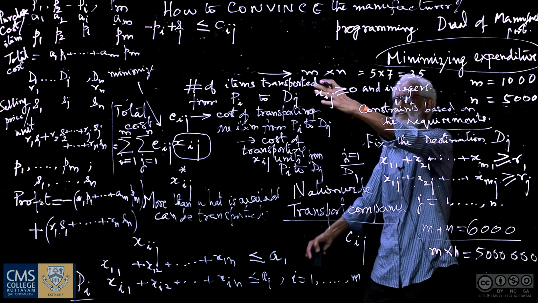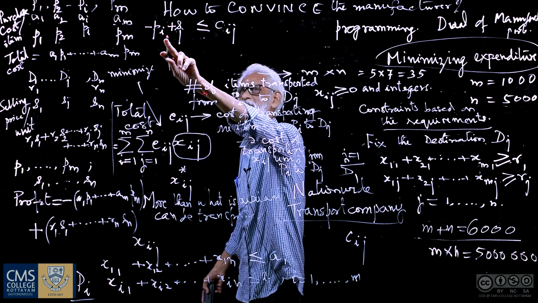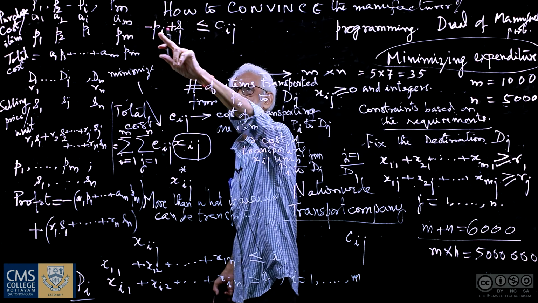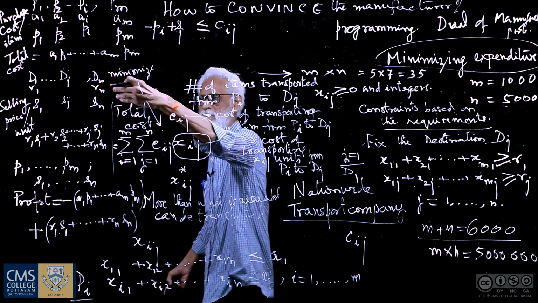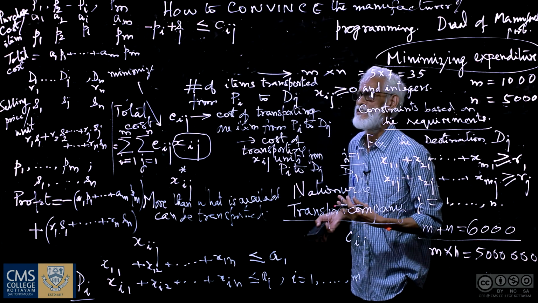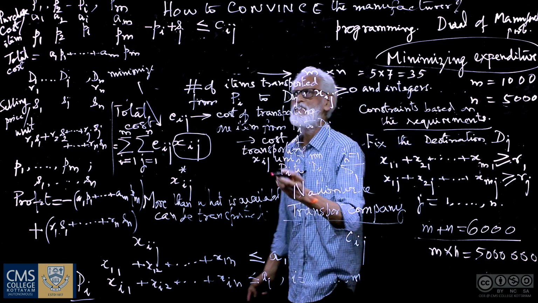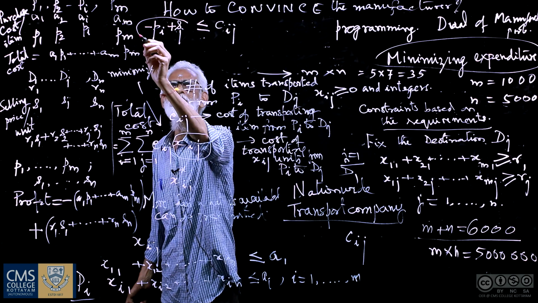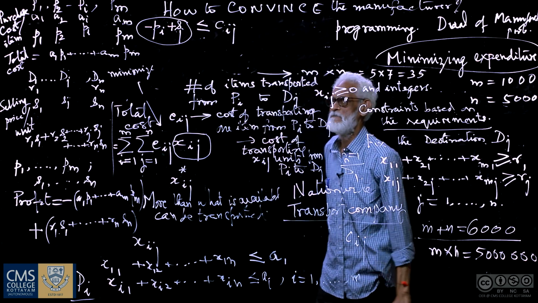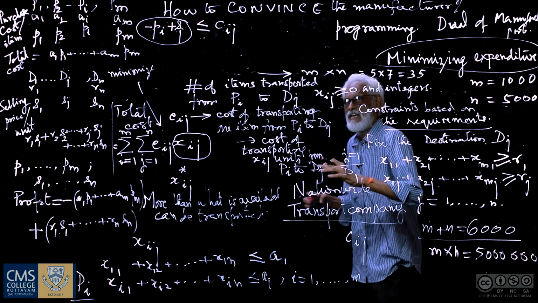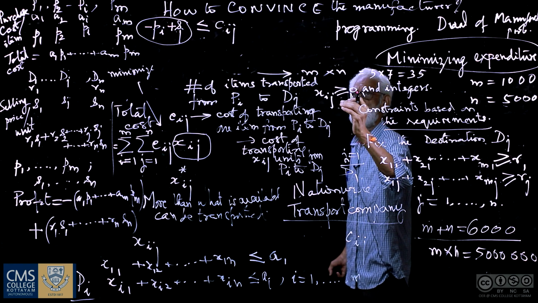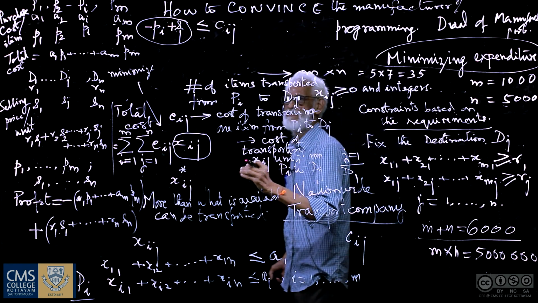But then look at this, minus Pi, because that is what I am spending, and therefore I have given a negative sign, and Sj is the selling price at your jth destination. I am getting it as income. So essentially it is Sj minus Pi. If that is less than or equal to Cij, that means the manufacturer could be convinced